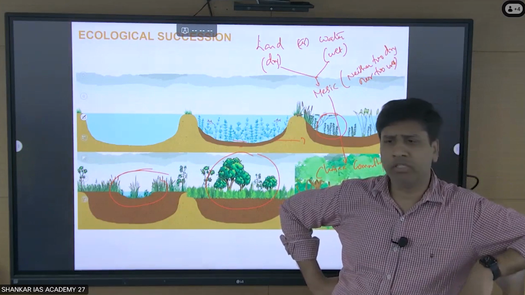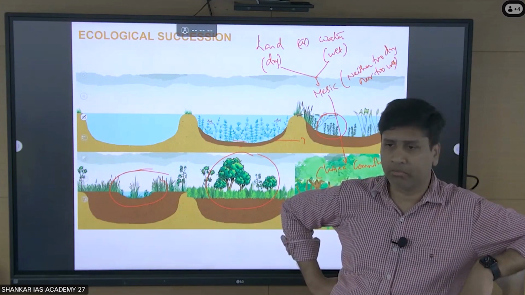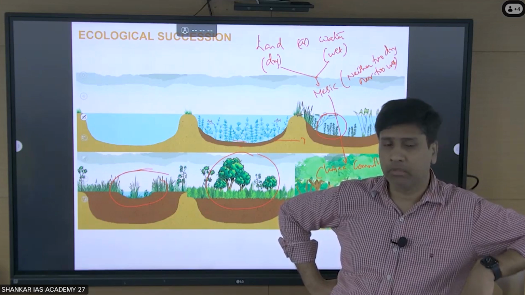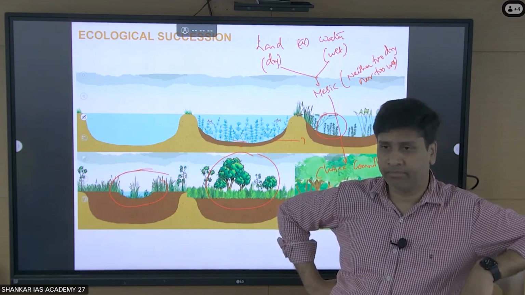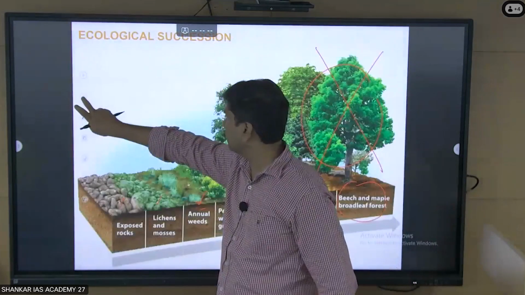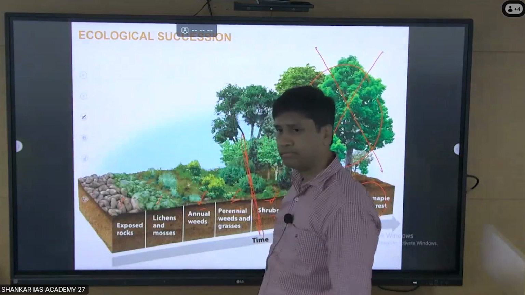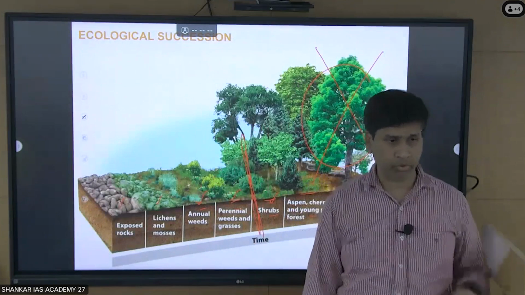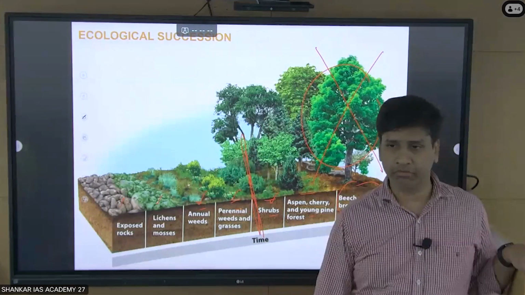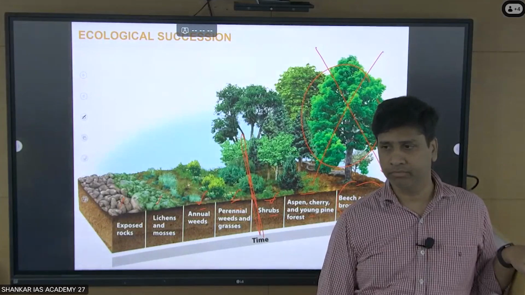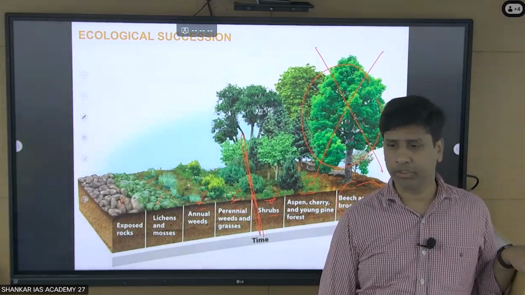Now here, all the forests you see in this world have come through succession to the climax community. But some vegetation, some forests are not able to reach their climax community. For example, savanna forest. It's a grassland. Most of the time, your savanna forest is getting interrupted here itself. They are not able to go to the climax community. Actually, the savanna forest, which is a tropical grassland, I will show you, is supposed to reach the climax stage, but they are not able to reach it because of some reason. We will see why they are not able to reach. This we call ecological succession.